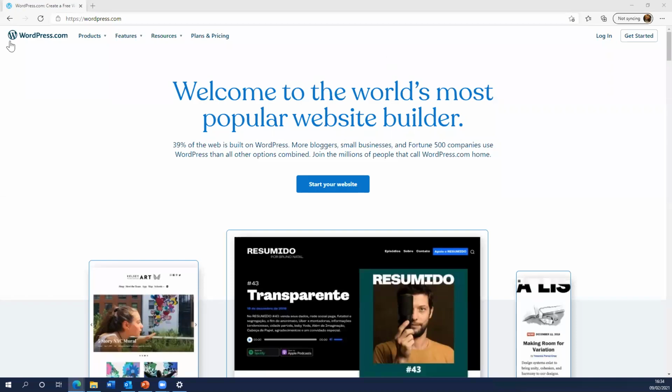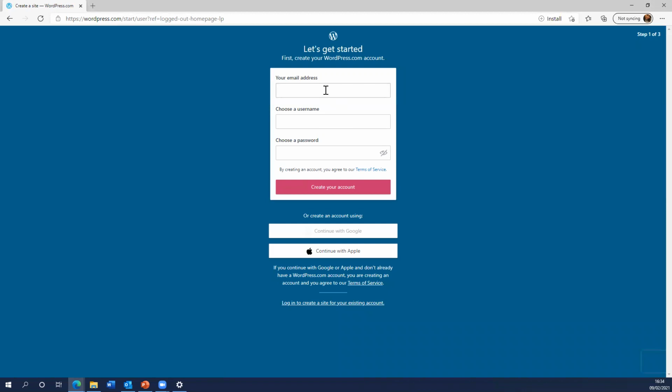Okay, so you just pull up the WordPress website and you can just click on Start Your Website. Once that has loaded, you enter your email address, your username, and you choose a password. Once you've done that, you just click on Create Your Account. Alternatively, you can also sign in with Google. So I'm going to go ahead with just creating my account.